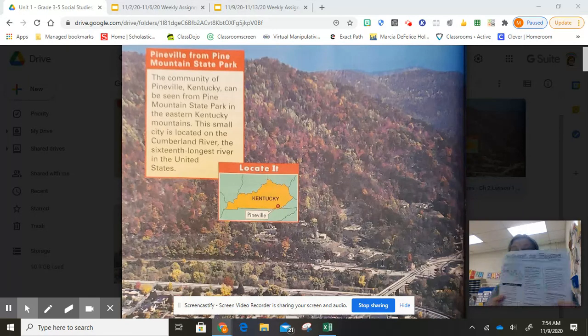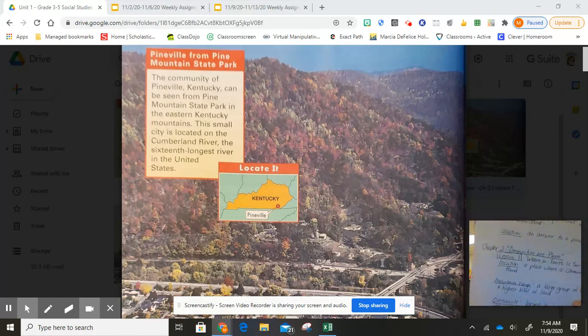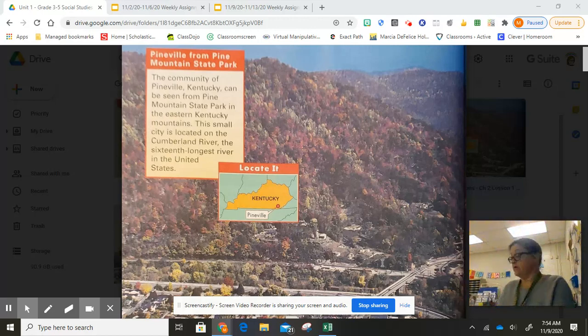Okay. When you take out your social studies packet, you are going to take a look at the beginning. Remember, in the beginning, we have all of our social studies vocabulary. Okay, so flip until you see chapter 2, and chapter 2 is called Communities Are Places. Okay, and we're talking about lesson 1 here. Now, again, I have actually written down the vocabulary for you for this lesson.